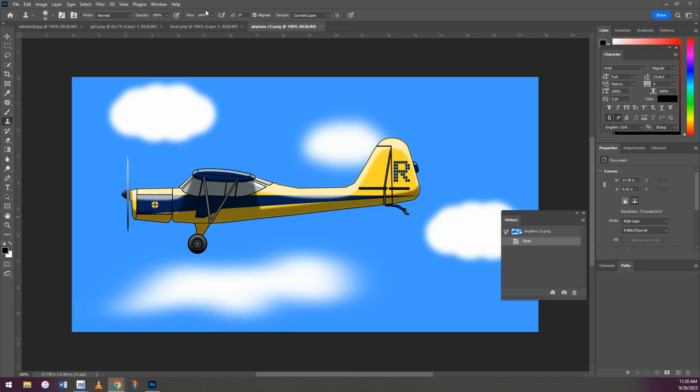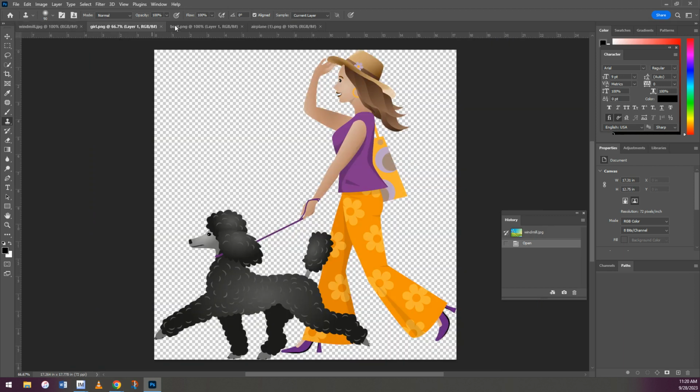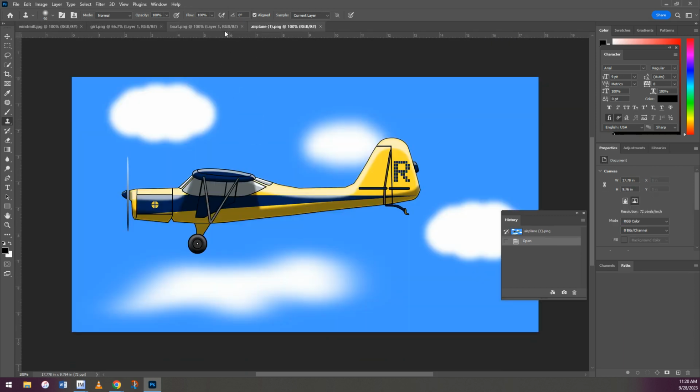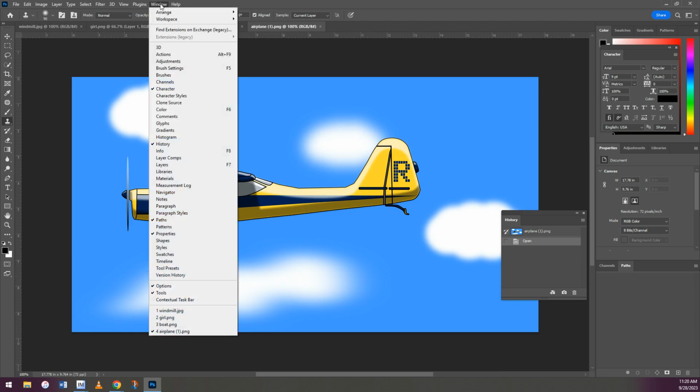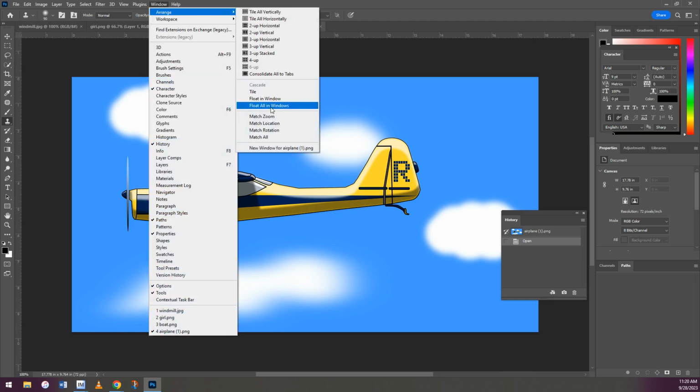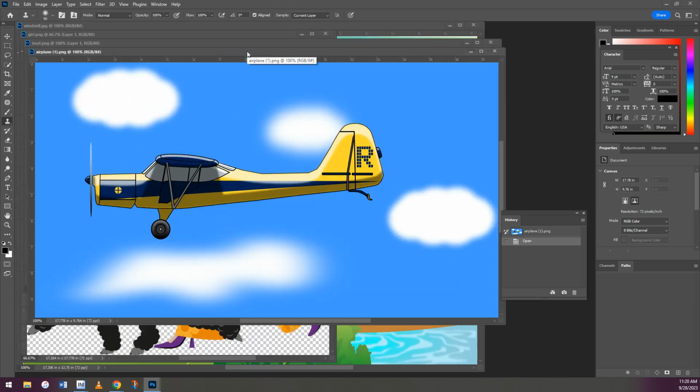All right, welcome. Today we're going to be talking about using the selection tool in Photoshop, another basic and powerful tool to add objects to your image. So you're going to open these 4 images provided by your teacher, and then you're going to go to Window, Arrange, and Float All in Windows so we can see them side by side.